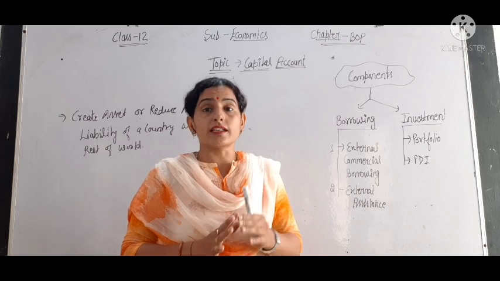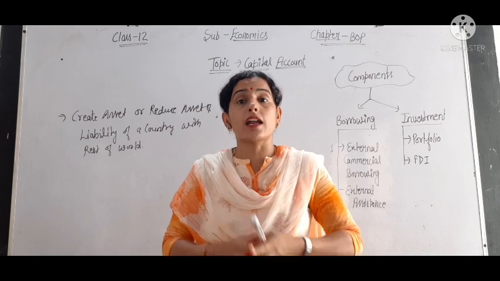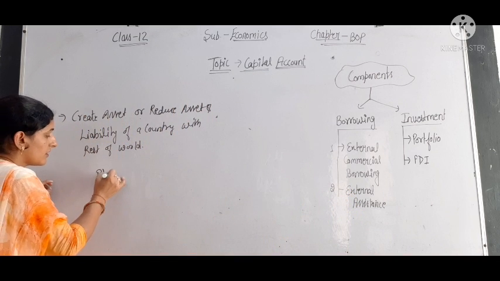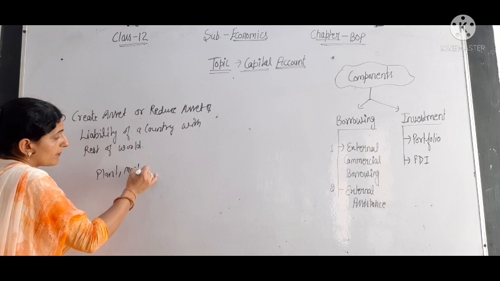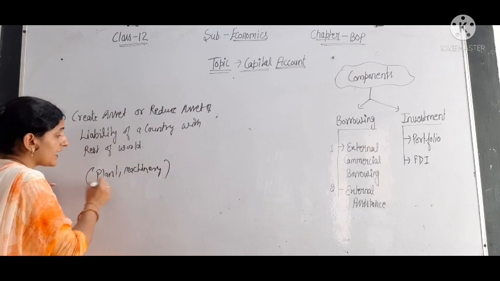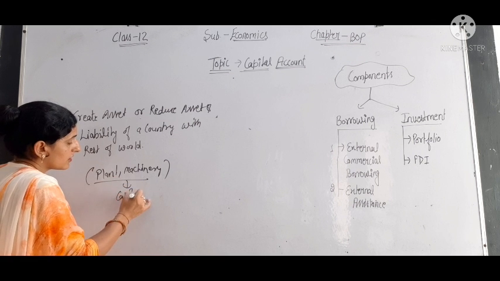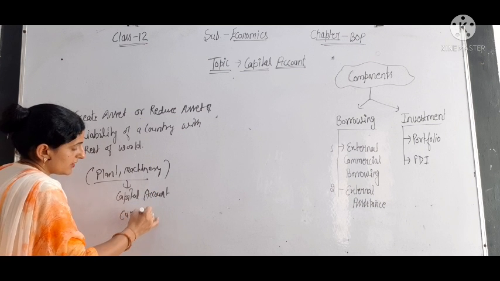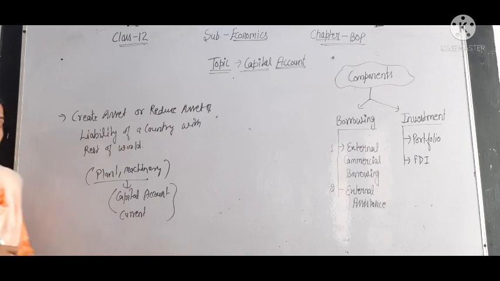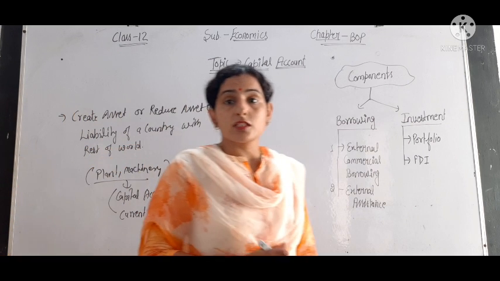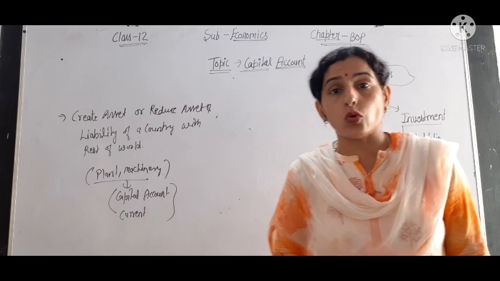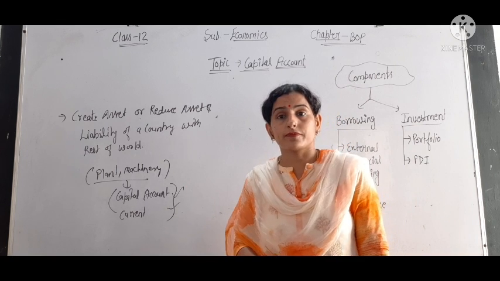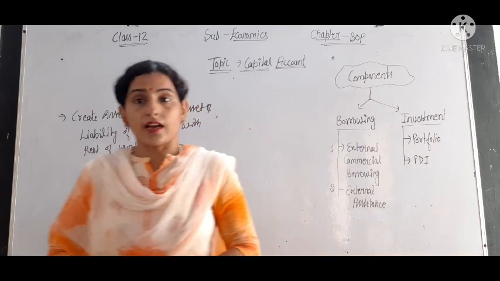Sometimes confusion is created by the name capital account. We may think that the export and import of capital goods, for example plant and machinery, are included in the capital account or the current account. What answer will you give? Export and import of capital goods like plant and machinery will be included in the capital account or the current account? The answer is current account.